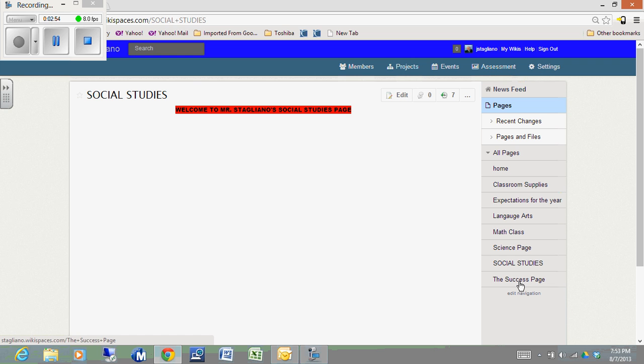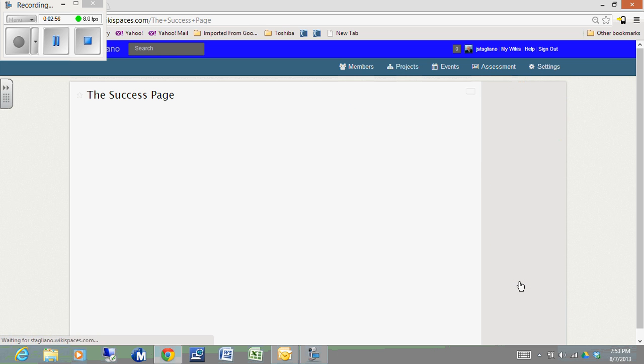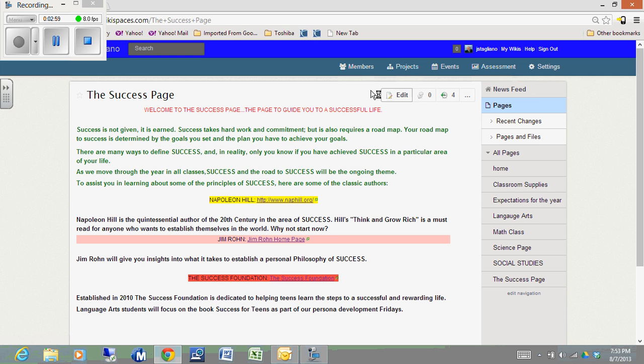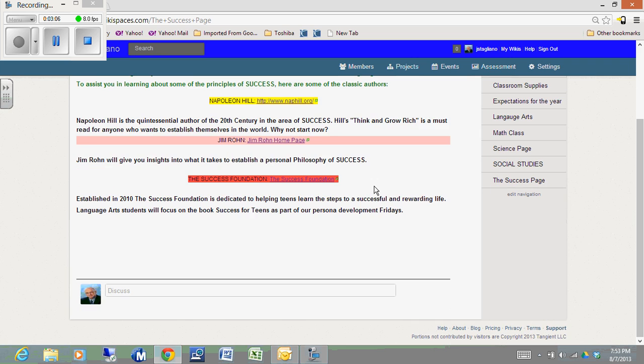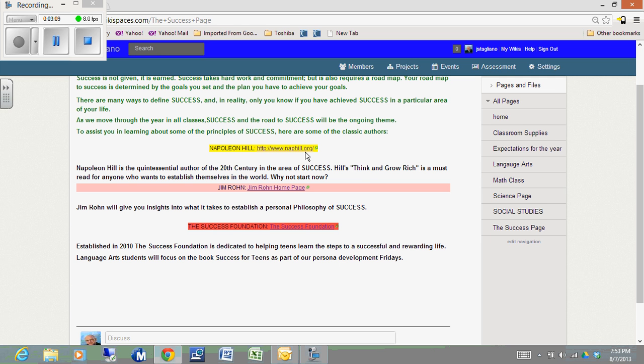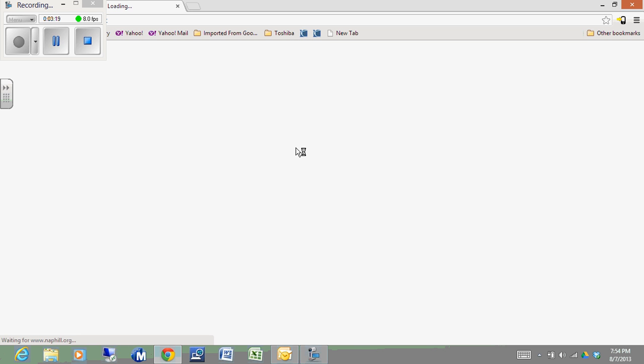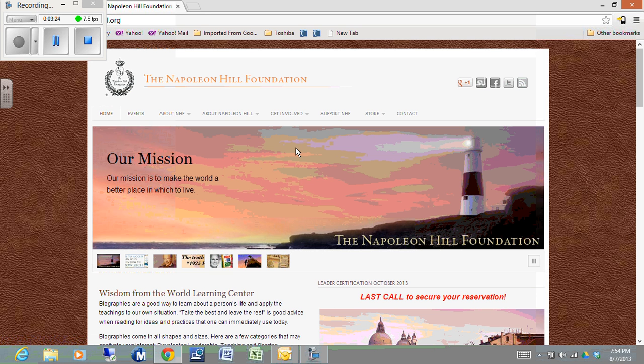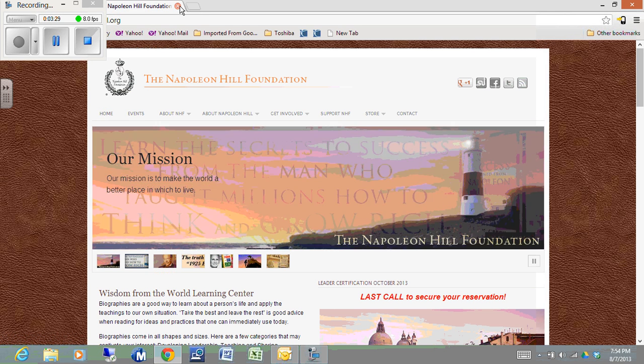The last page link on the right side is the success page. This is a page that is set up for all of my students to help you to find ways to be more successful in life. There are 3 very important links on this page. One is to the Napoleon Hill Foundation. Napoleon Hill was a gentleman who spent 20 years investigating the principles of success, of successful people and unsuccessful people. He wrote a book called Think and Grow Rich. What an intriguing title. It's a book you might want to read.